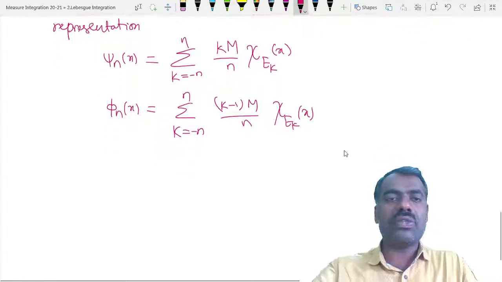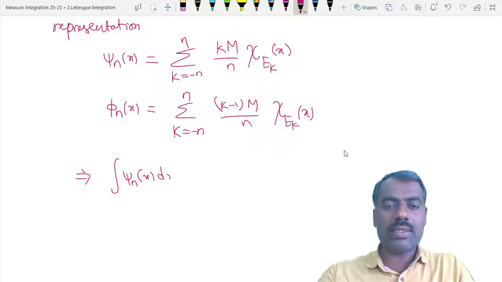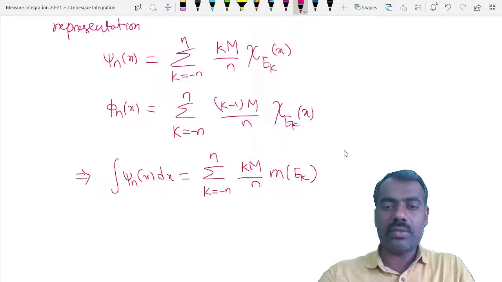So they are simple functions and they have this representation. Therefore, the integral of psi n of x dx is the summation over k from minus n to n of km by n times the measure of E_k.